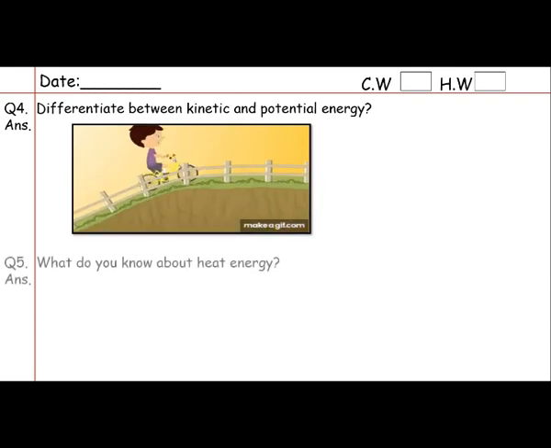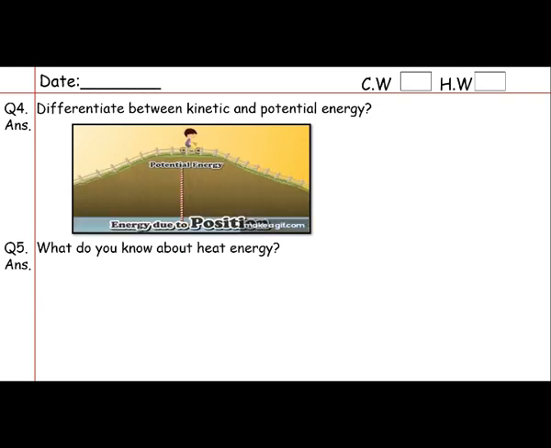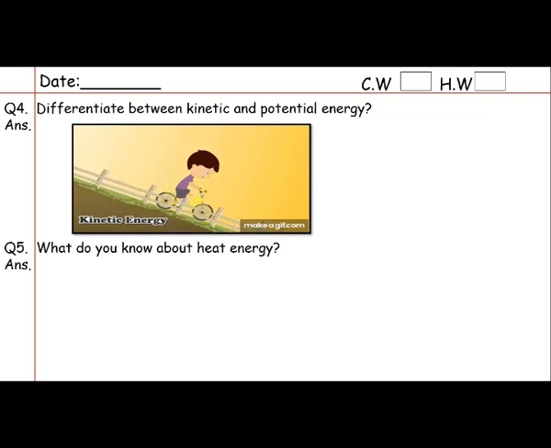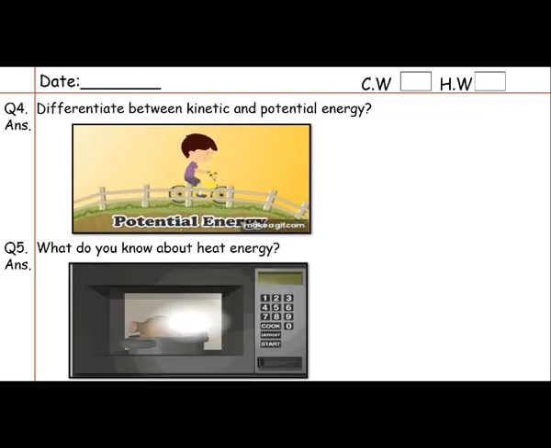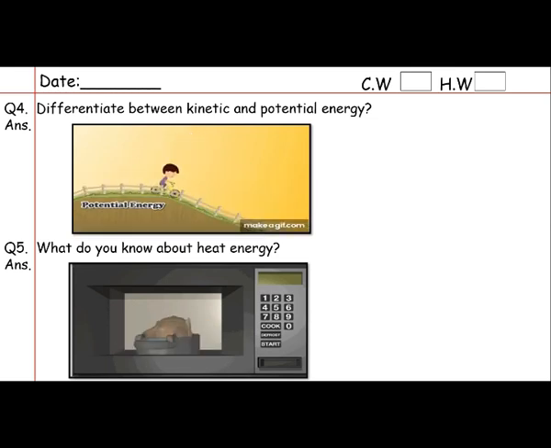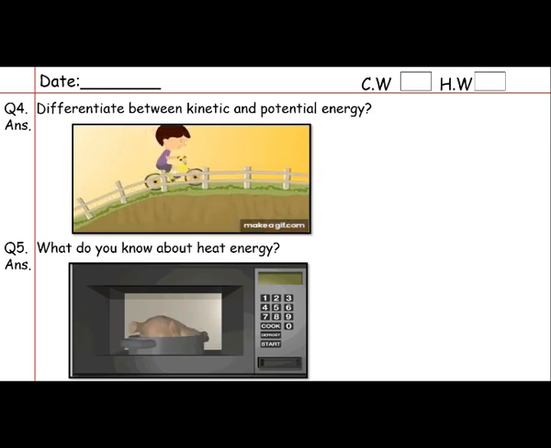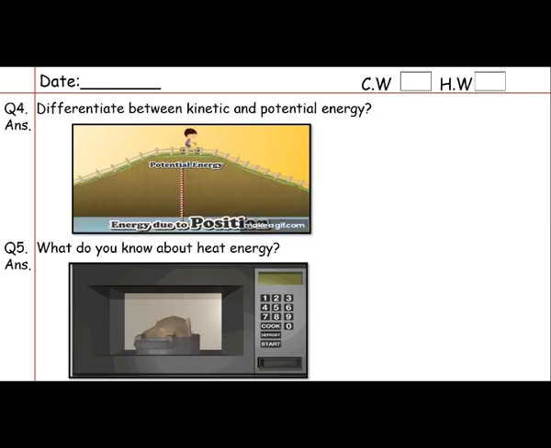Okay? Question number 5. What do you know about heat energy? What is heat energy? We have learned that the energy produced by movement of particles within a substance is called heat energy. On heating, particles move at a faster speed.